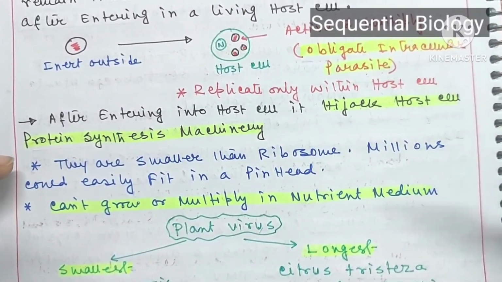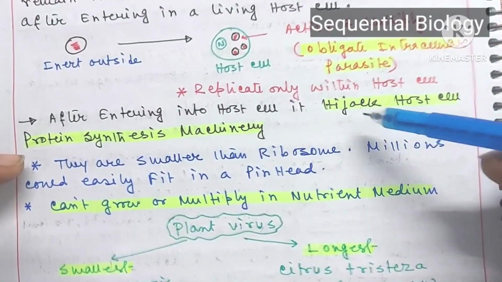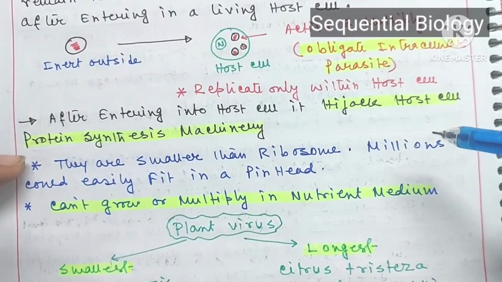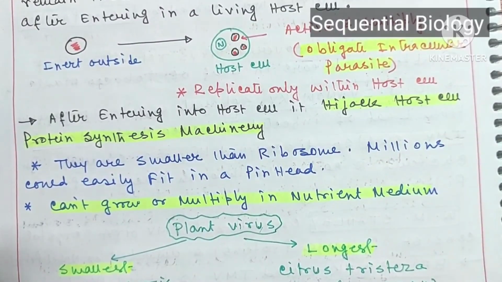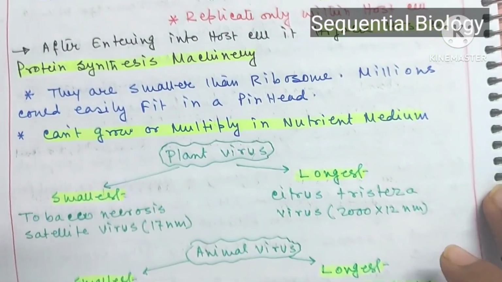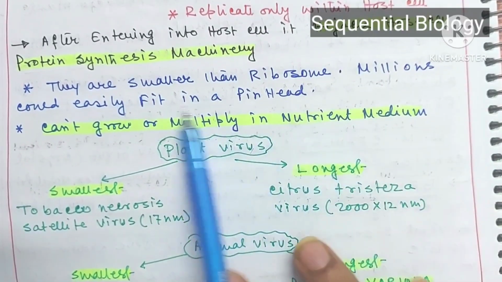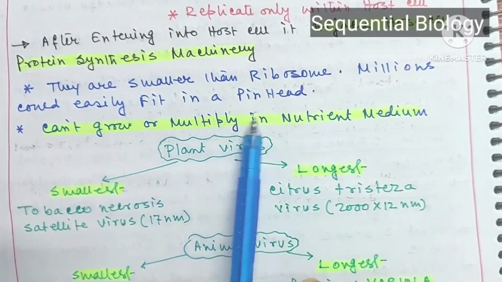For this reason we use this sentence: they hijack the protein synthesis machinery of the host cell. They are smaller than ribosomes. Viruses are smaller than ribosomes, and millions can easily fit on a pinhead.